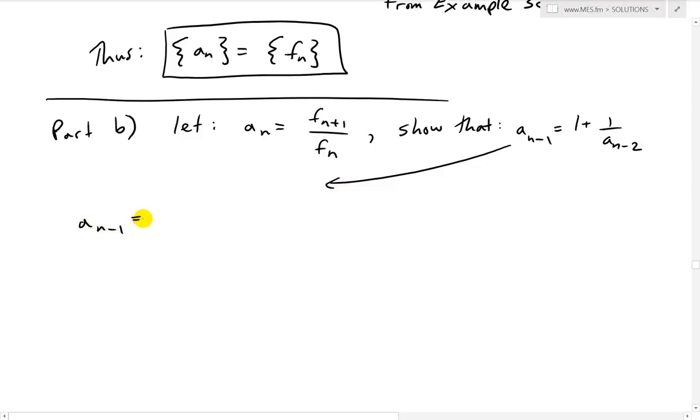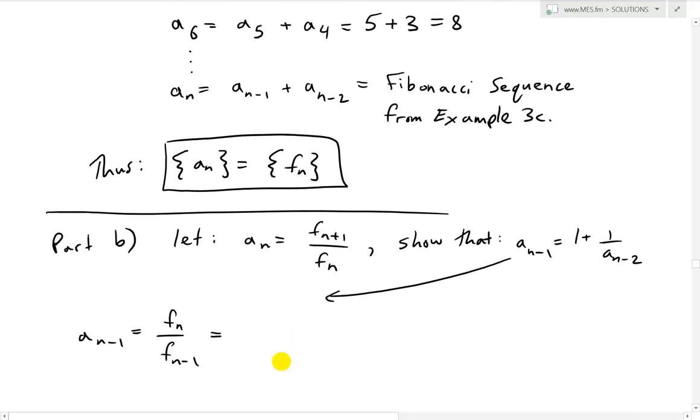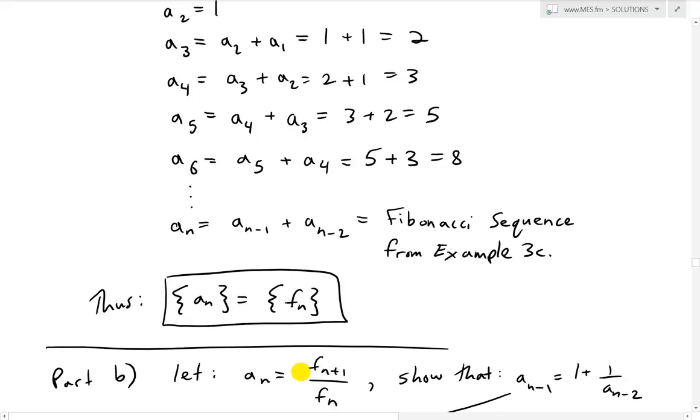This is equal to, well, this is going to be minus 1 here. So the top is going to be, instead of Fn plus 1, Fn plus 1 minus 1, which is Fn, and the bottom is going to be Fn minus 1. So we just replace n with n minus 1, like that. And now Fn, recall, is just the Fibonacci sequence.